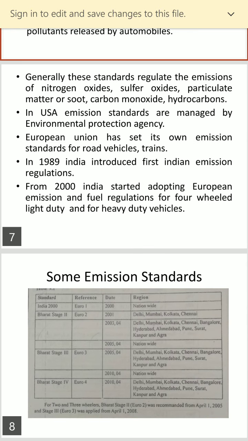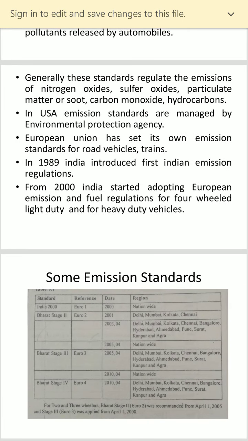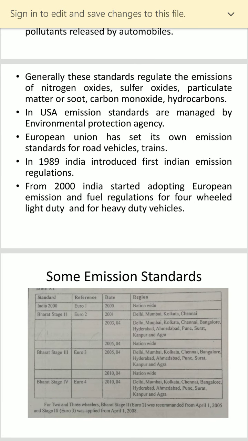First, the USA set emission standards through its agency, the Environmental Protection Agency. After that, European countries adopted emission standards for all road vehicles and trains. In India, in 1989, India introduced the first Indian emission standard regulation rules. From 2000 onwards, India follows the rules from the European emission and fuel regulations, for 4-wheeler light duty and for heavy duty vehicles.